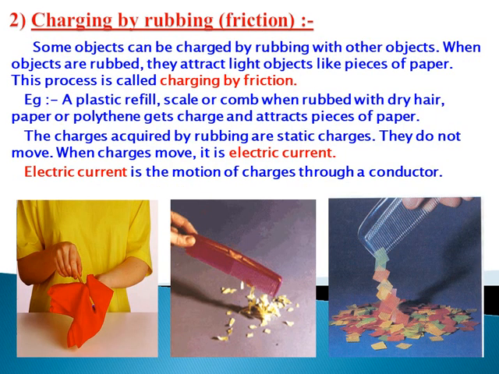Now, charging by rubbing friction. Friction is an opposing force which opposes the motion, and charging by friction means when two objects rub with each other, then one loses the charge and one gains the charge. So here are a few examples you can see in the picture. When we rub the comb on our hair, then the hair loses electrons and charges, and they are gained by the comb. That's why it attracts small pieces of paper.